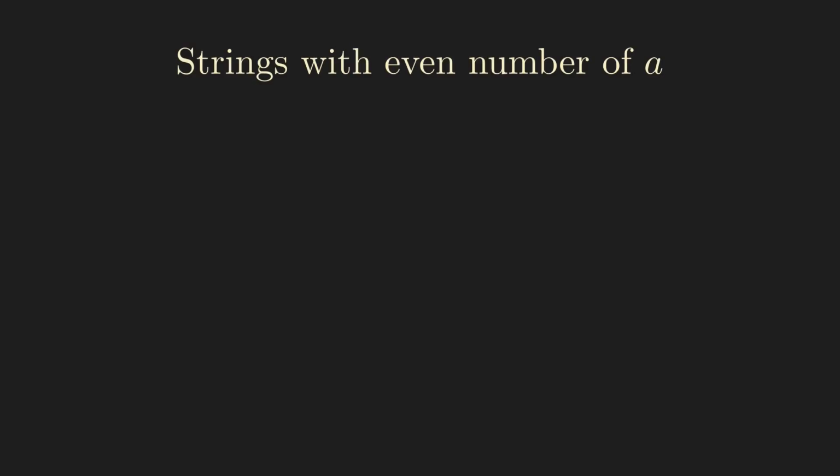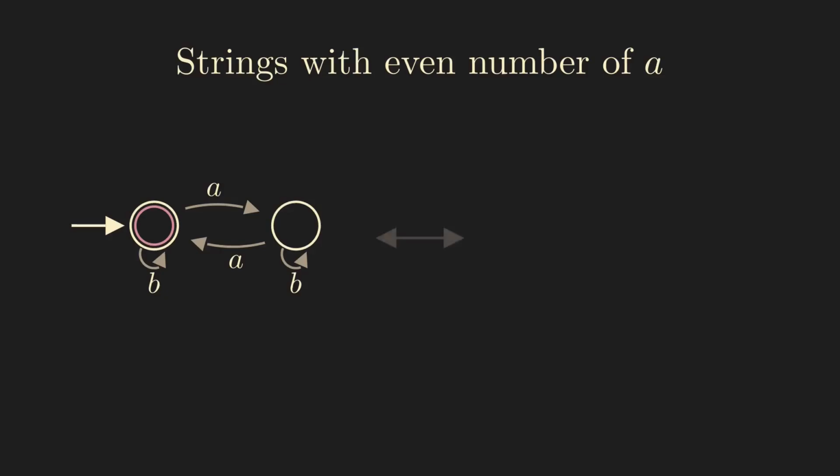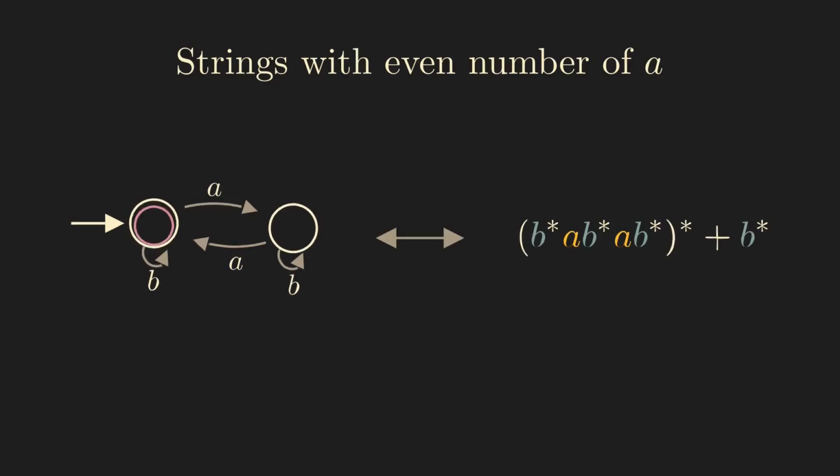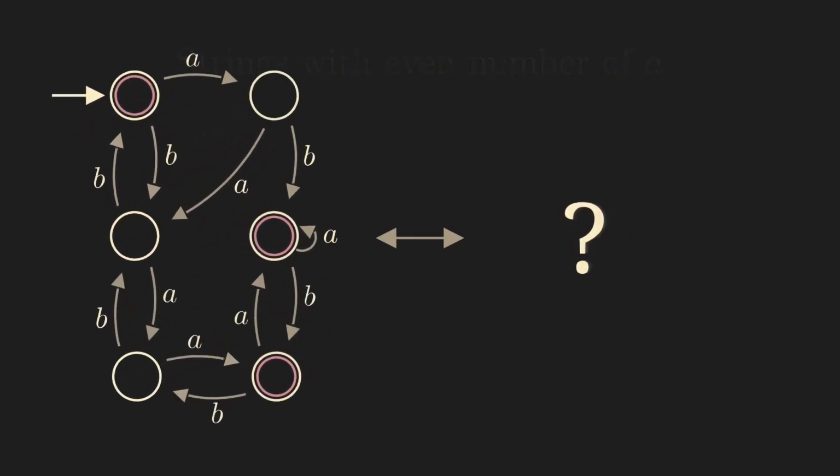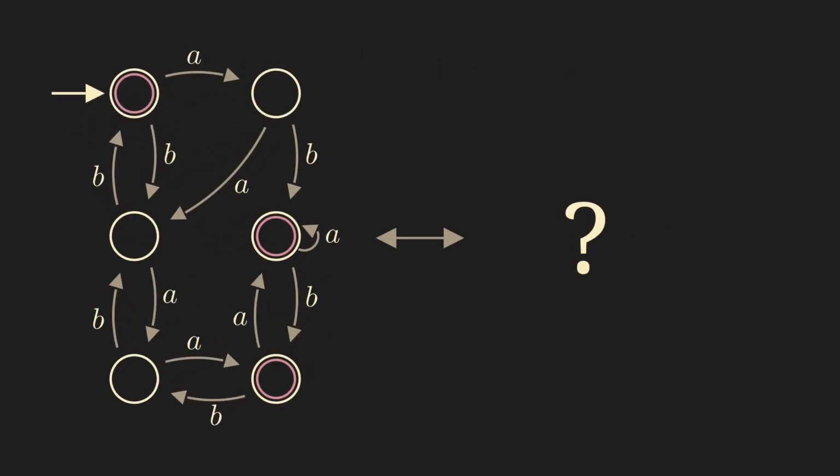We've already seen one example for a language that can be described by both a DFA and a regex. But the fact that DFAs and regular expressions have such a strong connection is a little unexpected, isn't it? DFAs can be very complex. We can jump back and forth between states, like in spaghetti code. Regular expressions, on the other hand, describe strings very sequentially. First there must be this symbol, then that one, then this part is repeated, and so on.